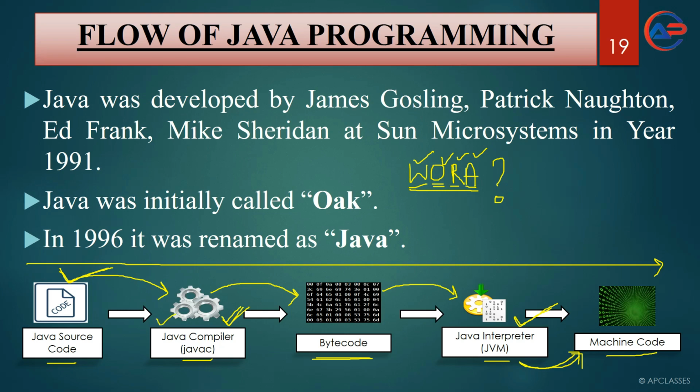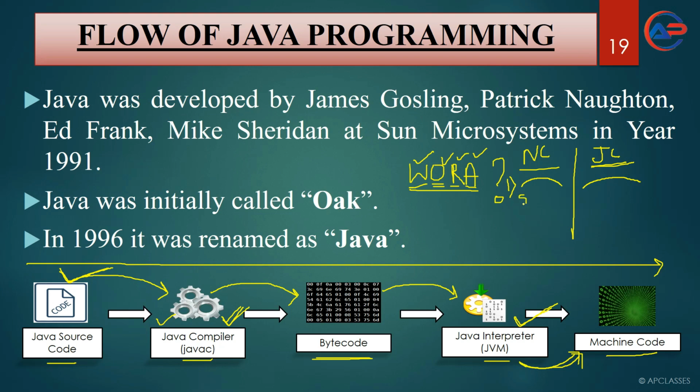So this is called a Java compiler. We also have a normal compiler. Remember the difference between a normal compiler and a Java compiler. You can state like this: difference between a compiler and a Java compiler. First of all, a normal compiler is used to convert source code to machine code directly. But a Java compiler converts Java source code to bytecode.